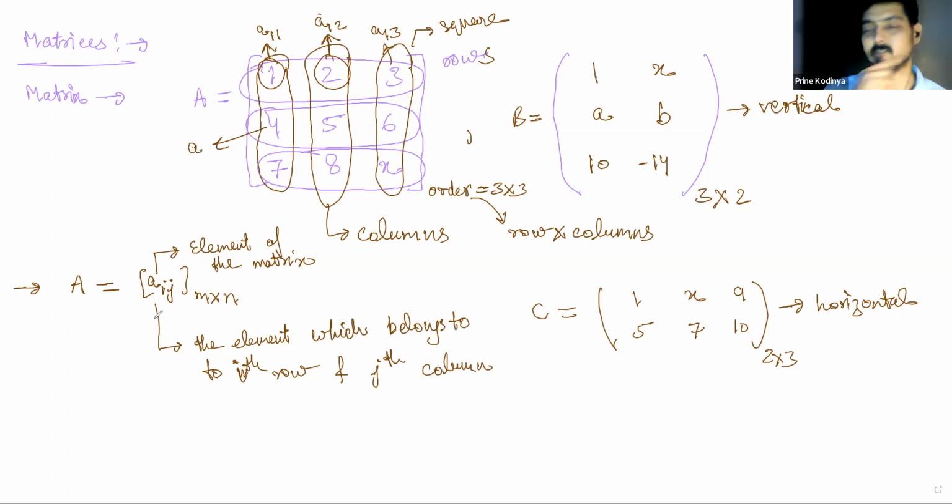Just tell me what is the value of i and j here. i is the number of the row of this element. A21, correct. What about 5 and 6?